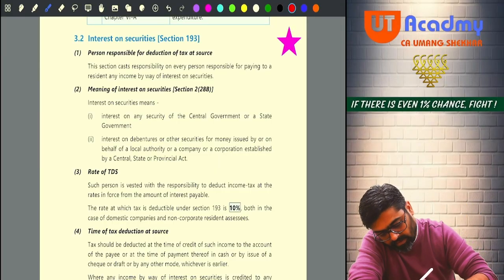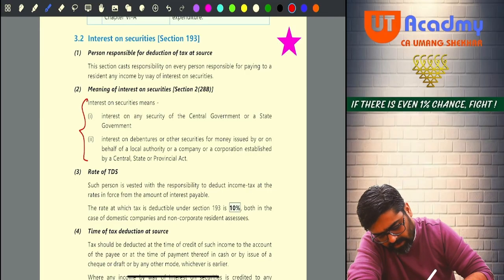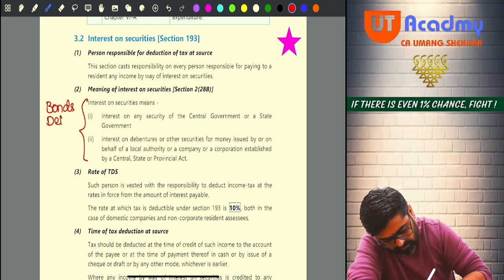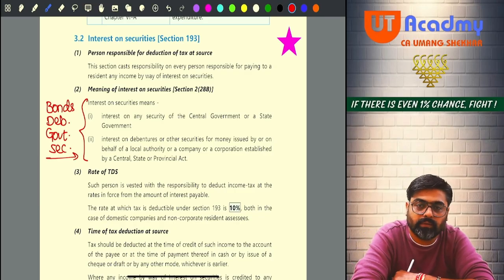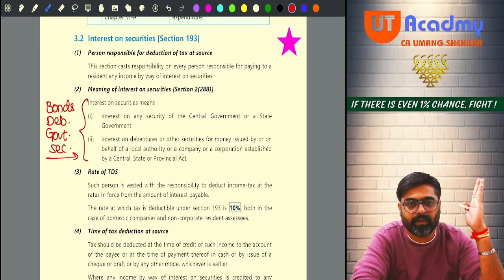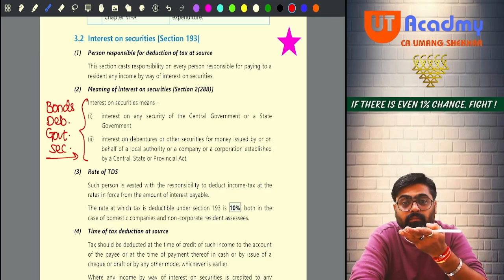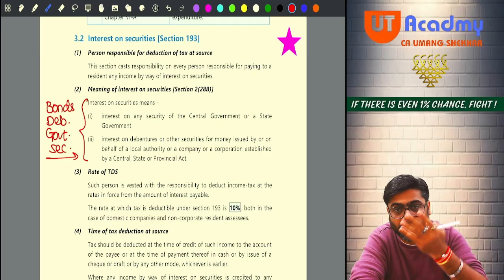Securities means what? See, it is written over here. Don't apply your mind. Please write down bonds, debentures, or government securities. Any bonds, any debentures, any government securities. Yes or no? They are securities. So now tell me, who will be issuing them? Companies, big institutions, they will be issuing these bonds, debentures, or even the government can issue the government securities.